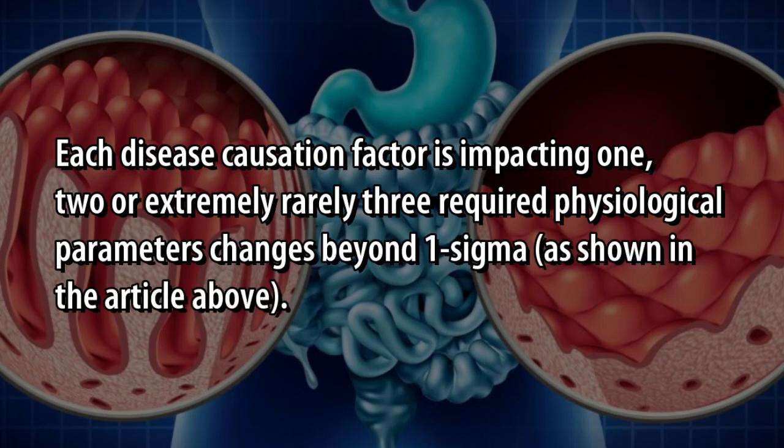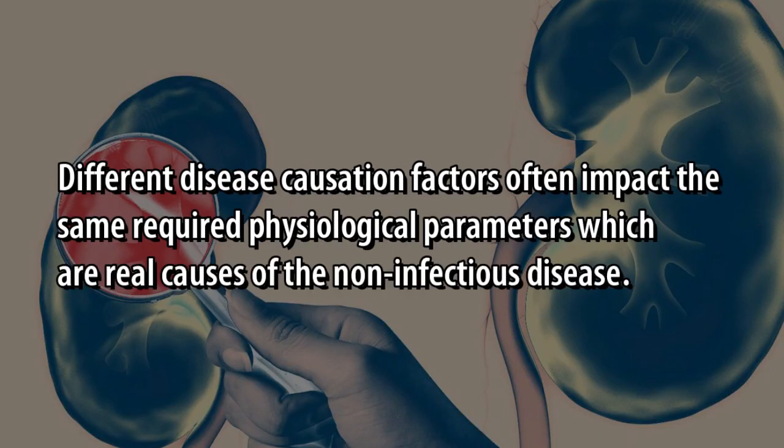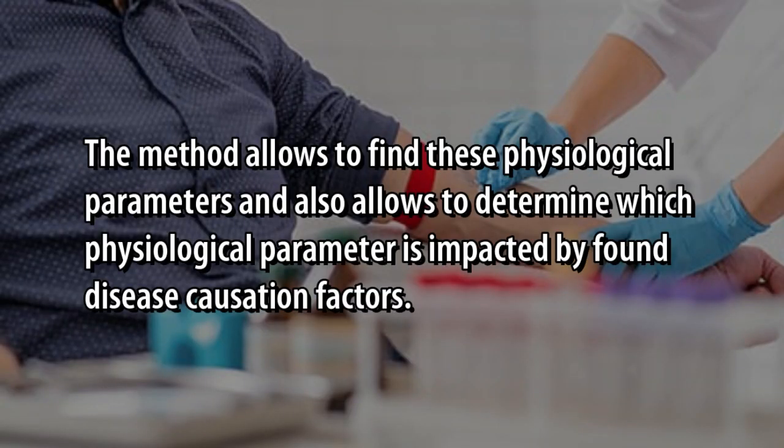Each disease causation factor is impacting 1, 2 or extremely rarely 3 required physiological parameters changes beyond 1 sigma, as shown in the article above. Different disease causation factors often impact the same required physiological parameters which are real causes of the non-infectious disease. The method allows finding these physiological parameters and also allows determining which physiological parameter is impacted by found disease causation factors.